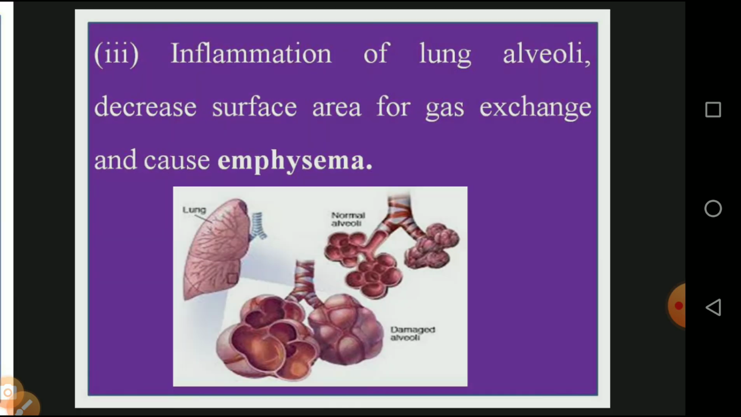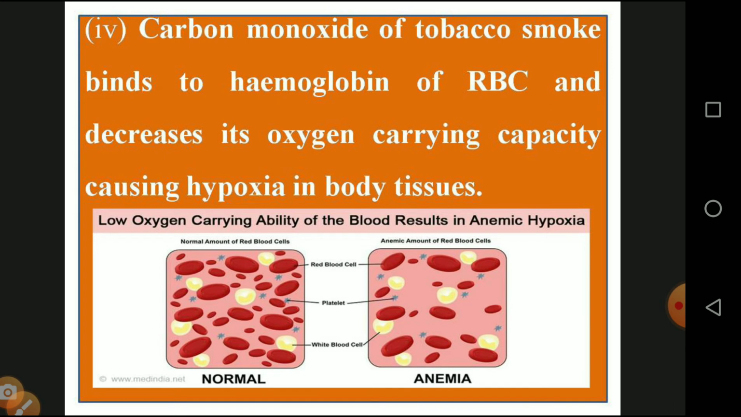One more point: the carbon monoxide of tobacco smoke binds with the hemoglobin in RBCs and decreases the oxygen carrying capacity, causing hypoxia in body tissues. The diagram is given. At the time of respiration, we inhale oxygen and exhale carbon dioxide. While inhaling oxygen, our hemoglobin carries a large quantity of oxygen molecules. But when we take in carbon monoxide, the space in the RBC is reduced, so we get symptoms of hypoxia.